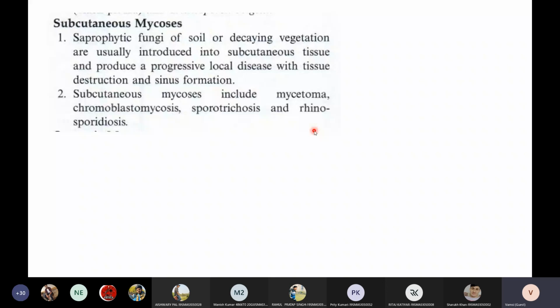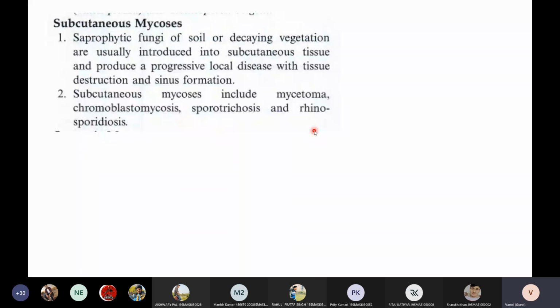Subcutaneous mycosis are the fungi that can localize into the subcutaneous layer of the skin, and they will cause infection, resulting in destruction of the tissue and sinus formations. Sinus formations means holes. Holes will be formed under the skin, and from these sinuses, you will see discharge of yellowish fluid.